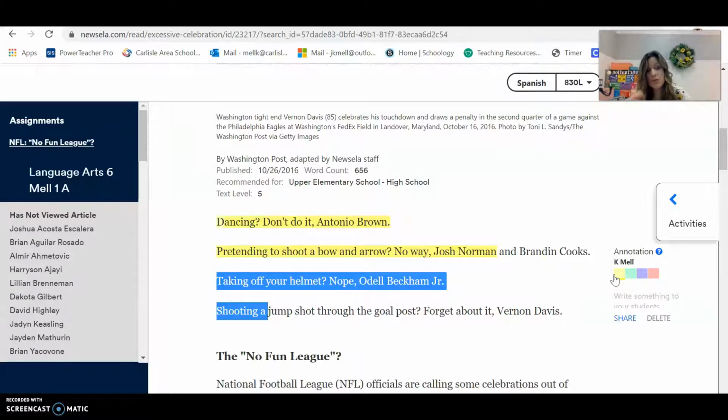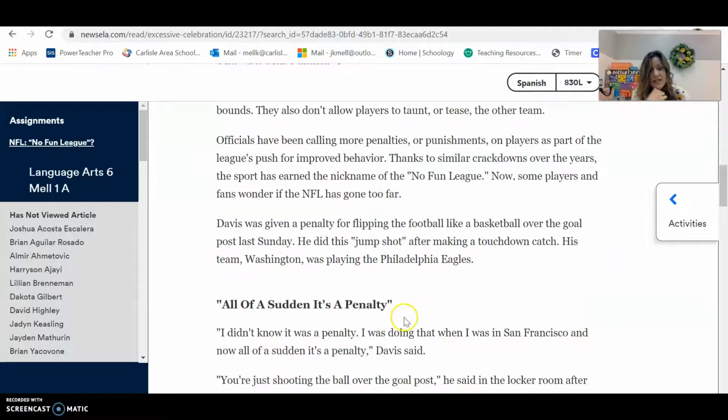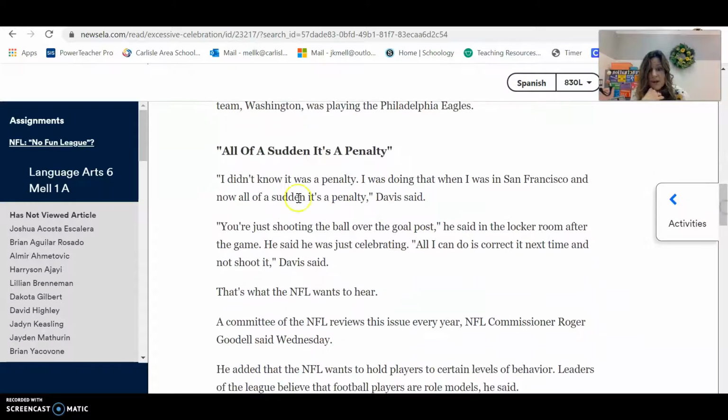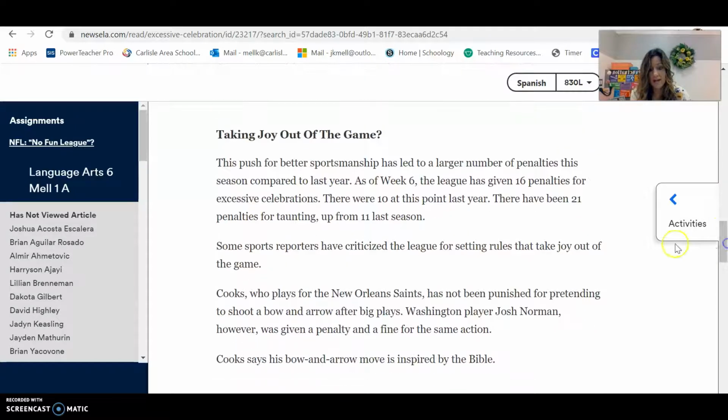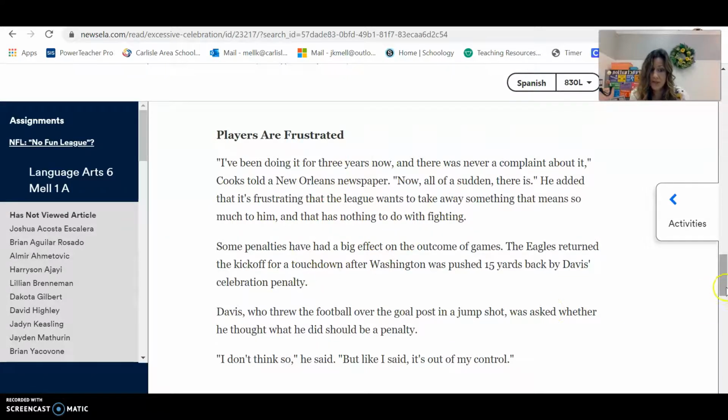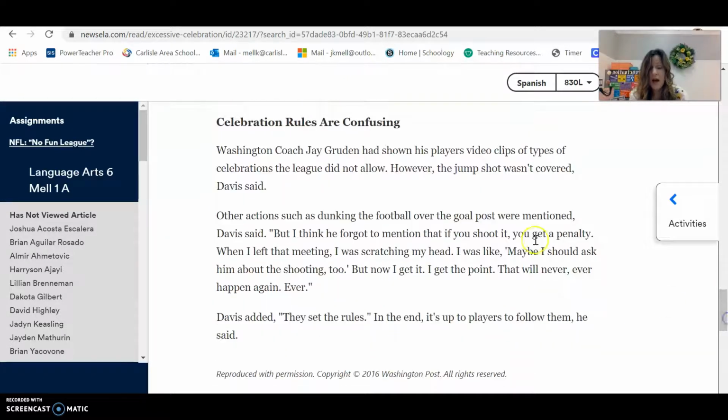So you might have to read it fully first, then go back, and each section, meaning sections here. First we have the No Fun League. Then we have All of a Sudden It's a Penalty. So instead of paragraphs, we're working with each section of text. Taking the Joy Out of the Game is another section. Players Are Frustrated is another section. And then finally, Celebration Rules Are Confusing.